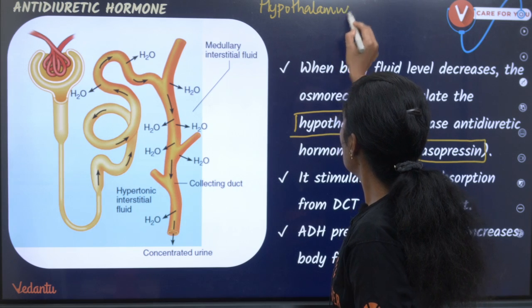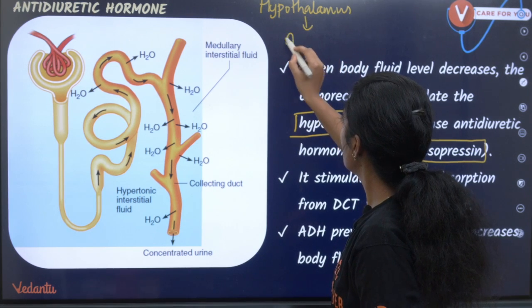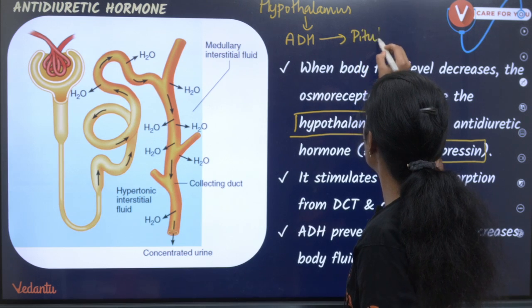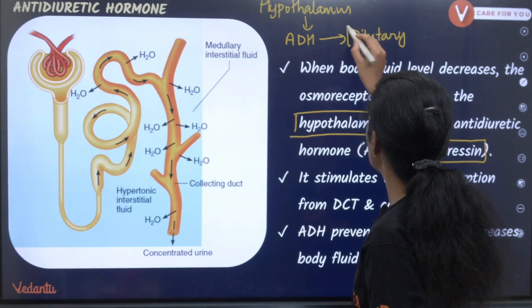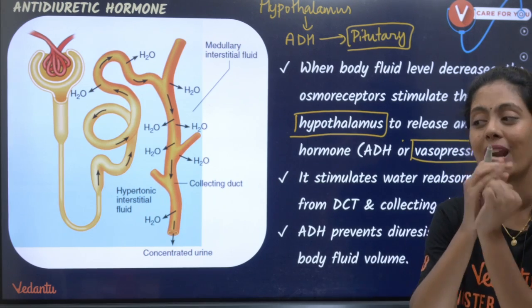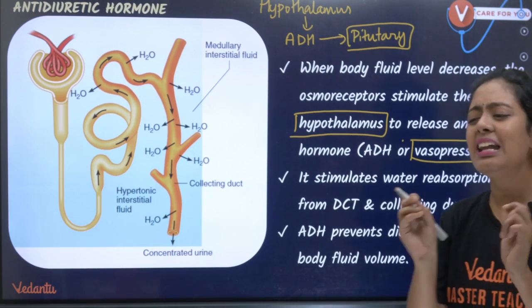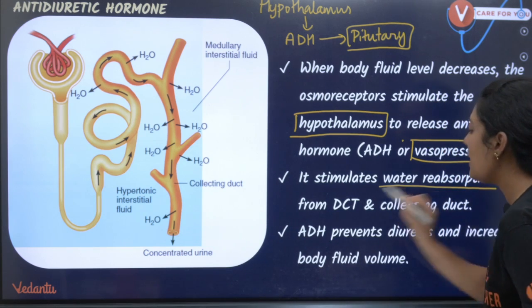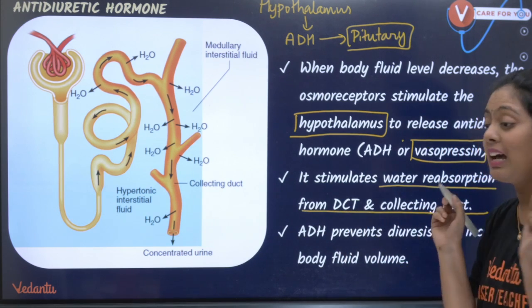Hypothalamus, okay, it produces ADH, whereas this ADH moves to the pituitary. Okay, my posterior pituitary, that is what is going to store and release ADH. This ADH stimulates water reabsorption from the DCT and collecting duct.